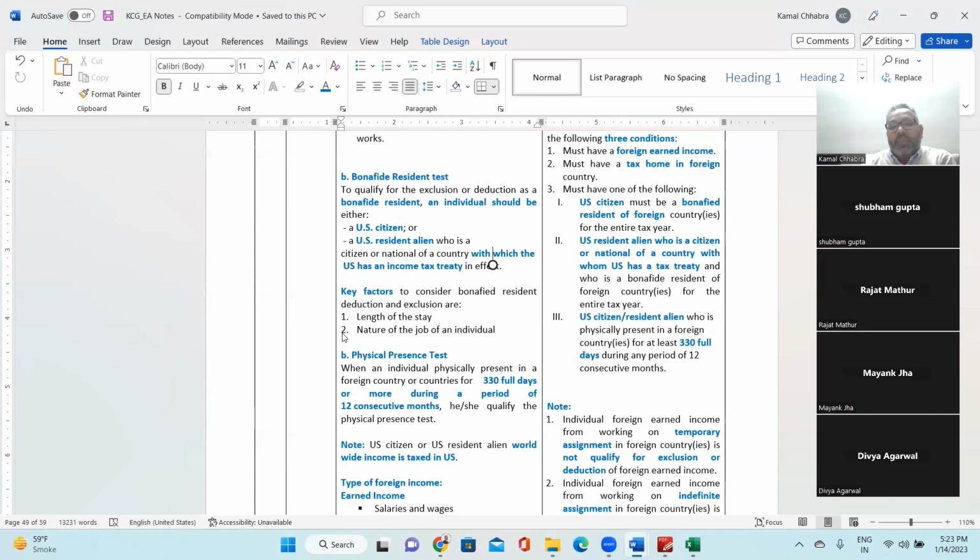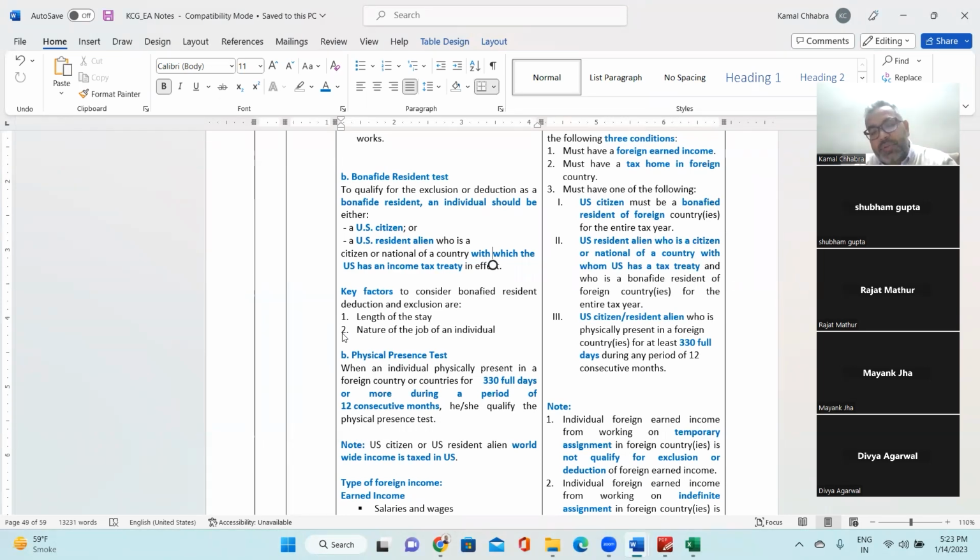When an individual is physically present in a foreign country or countries for 330 full days or more during a period of 12 consecutive months, then that individual is eligible for the deduction and exclusion from the foreign earned income, right?